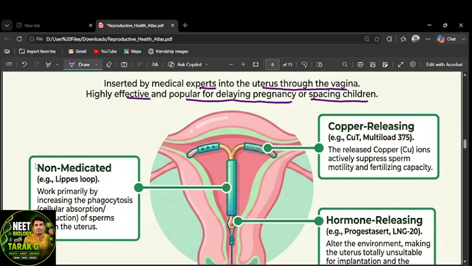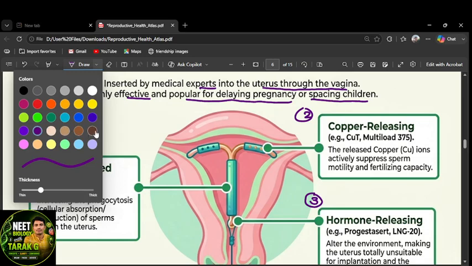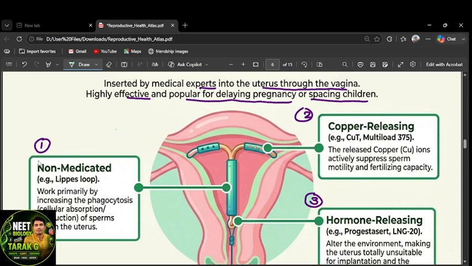There are three kinds: first, non-medicated IUDs; second, copper-releasing IUDs; third, hormone-releasing IUDs. What is the main function of these? The function is the same: to prevent the sperm from meeting the ova, that is, to prevent fertilization. Then automatically there is no pregnancy.